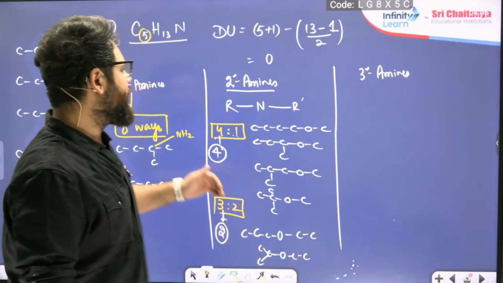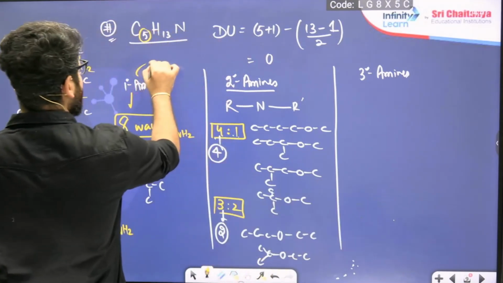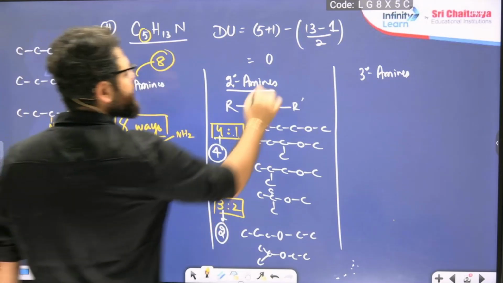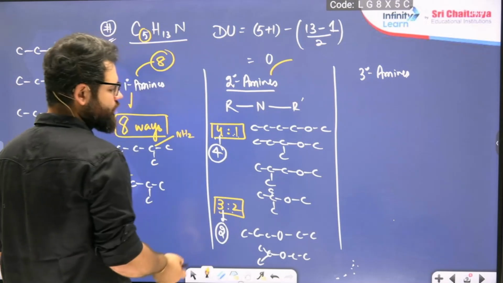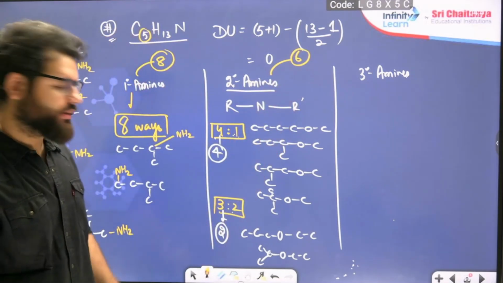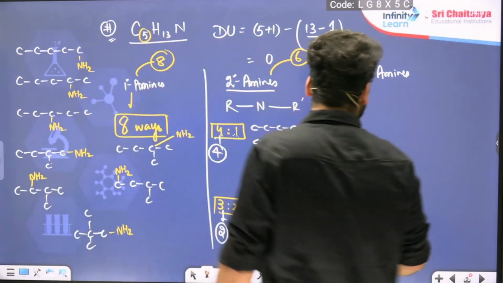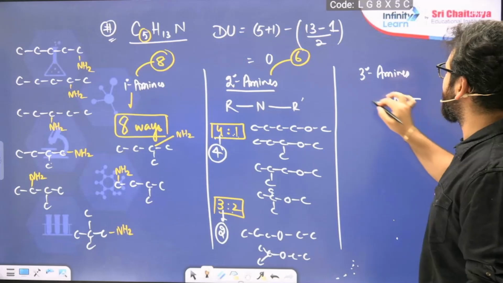So, how many primary amines did I tell you? Just count them now. Primary amines I told you 8. How many secondary amines did we find? 4 for the 4:1, 2 for the 3:2, 4 plus 2, 6. And then tertiary amines means a nitrogen attached here with alkyl, here with alkyl, and here also with alkyl.